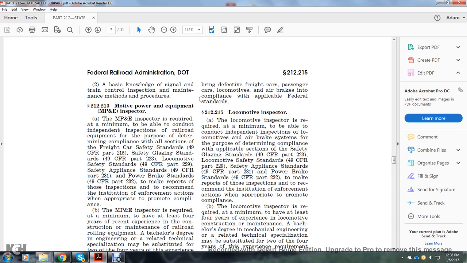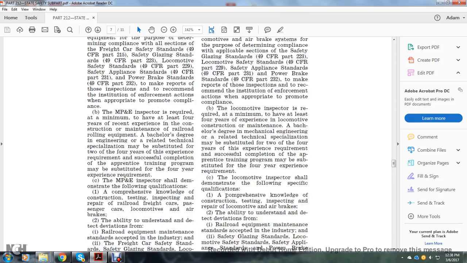Section 212.215, Locomotive Inspector. A. The Locomotive Inspector is required, at a minimum, to be able to conduct independent inspections of locomotives and air brake systems for the purpose of determining compliance with the applicable sections of Safety Glazing, Title 49 CFR Part 223, Locomotive Safety Standards, Title 49 CFR Part 229, Safety Appliance Standards, Title 49 CFR Part 231, and Power Brake Standards, Title 49 CFR Part 232, to make reports of these inspections, recommend inspection and enforcement action appropriate to promote compliance.